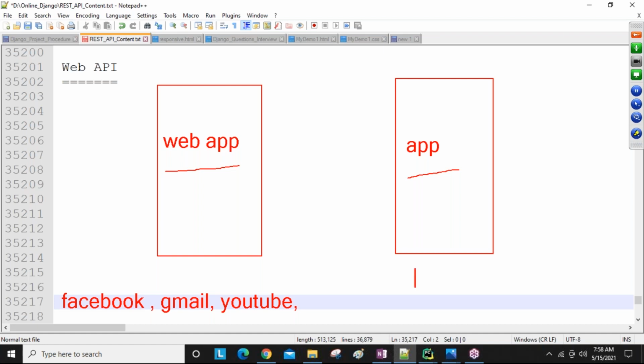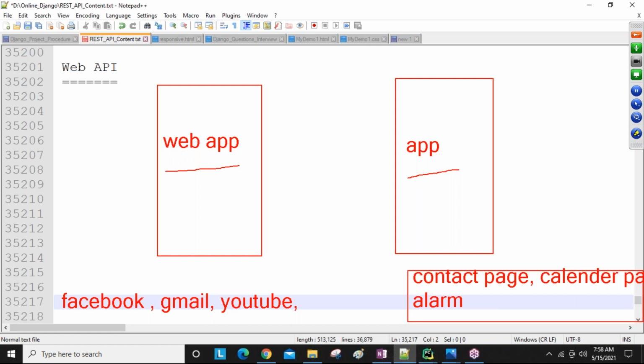And normal applications means, for example, a contact page, calendar page, alarm, like these things, guys. So these applications do not require internet. Okay. So for these applications also API is required.